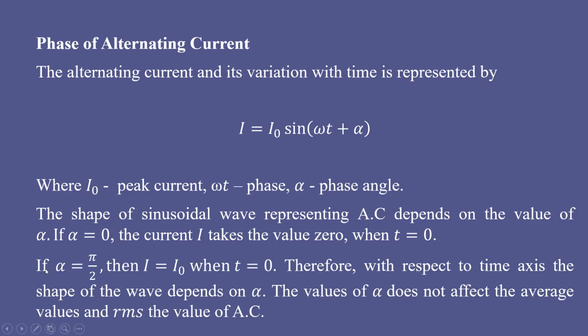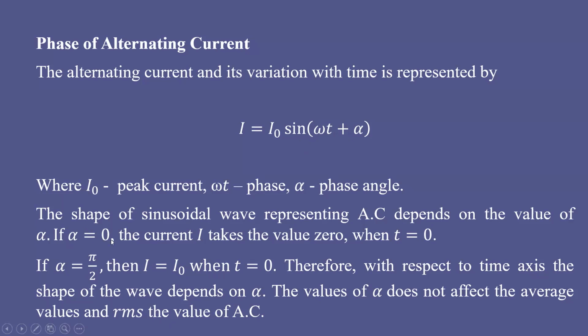So let us take this case. If alpha equals pi by 2, then what happens? I becomes equal to I naught, because it becomes sine of omega t plus alpha. At t equal to 0, you will get sine of pi by 2, because alpha is pi by 2. Then I will take the maximum value at t equal to 0. Therefore, with respect to the time axis, the shape of the wave depends on alpha.